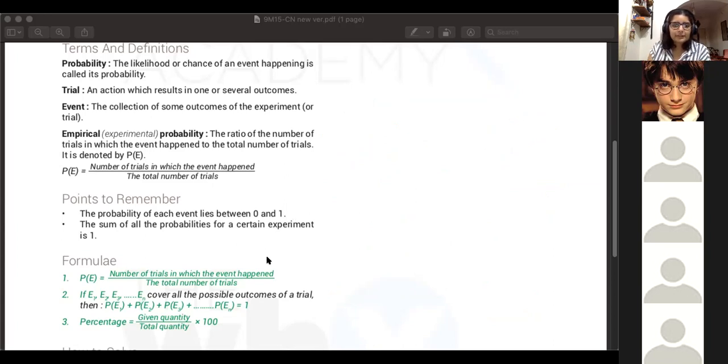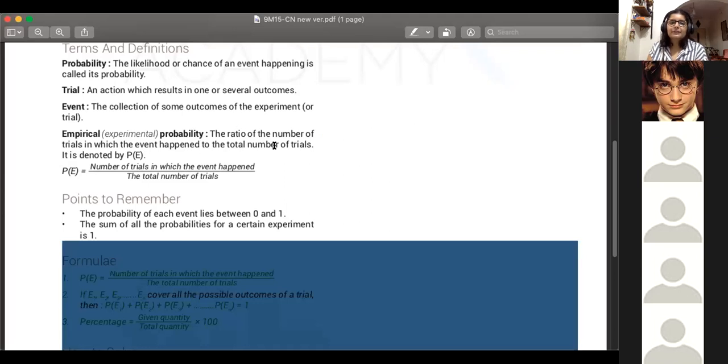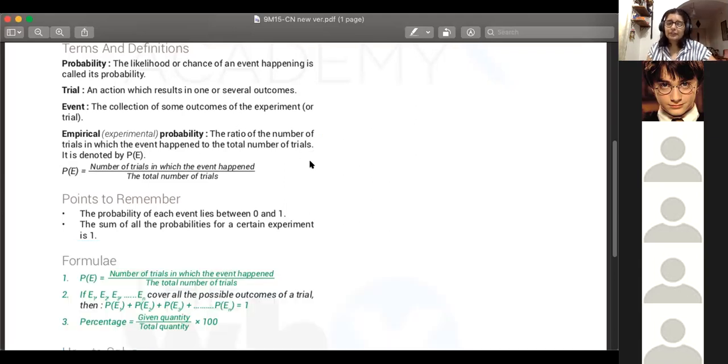Okay. So that's the relation between experimental and theoretical. So on 9th May, all you have are experimental probabilities. So the questions also, you'll be given different data. Like you will be given the data of all the different outcomes, and you'll be asked to calculate probability based on that.